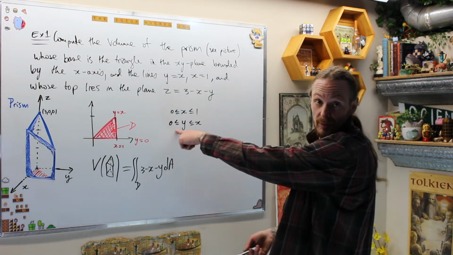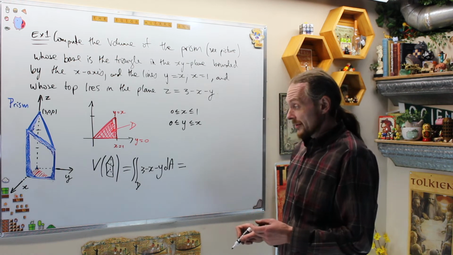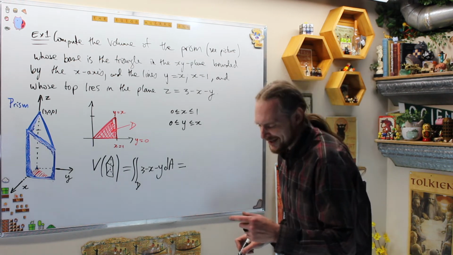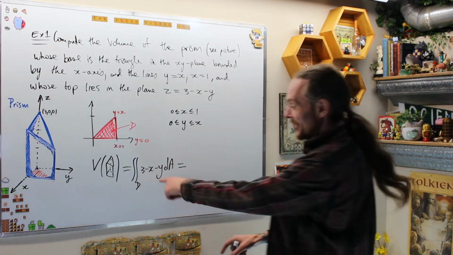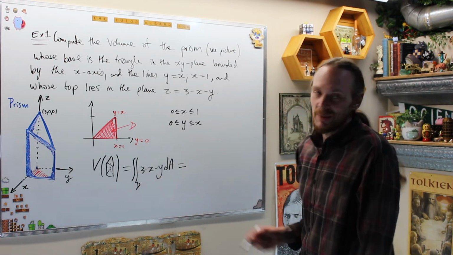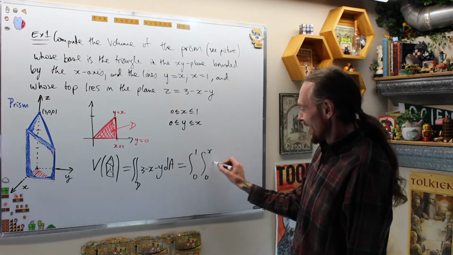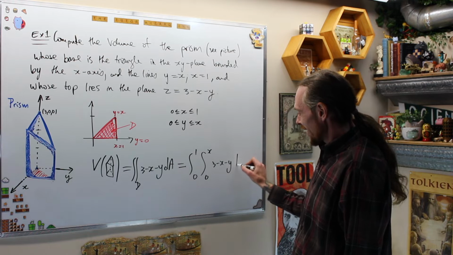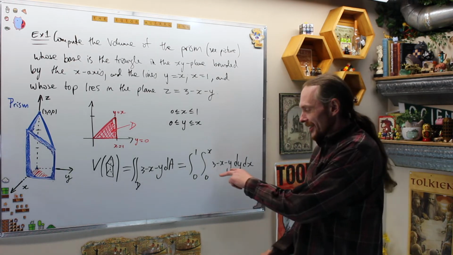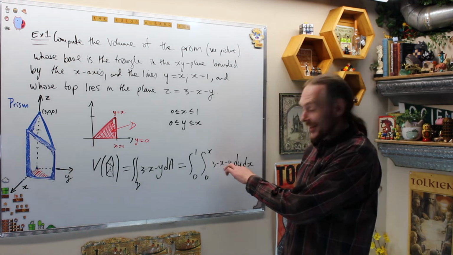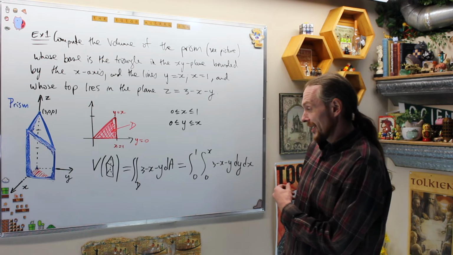So after figuring out what the bounds of the triangle are, this double integral by the strong Fubini's theorem. I'm not doing it in Italian, I'm English. Fubini forte. After we do this, what are we going to get? The integral from 0 to 1 of the integral from 0 to x of 3 minus x minus y dy dx. And now this one shouldn't give me hot fractions like I got in the last video, because we have linear, so it shouldn't be too bad. Well, we'll see. Maybe not.